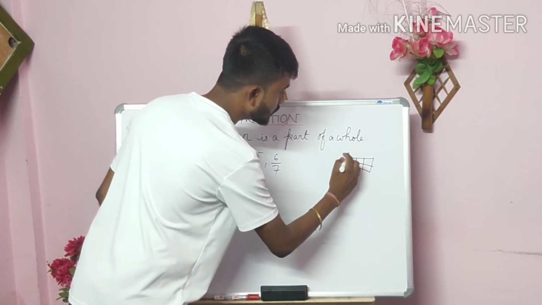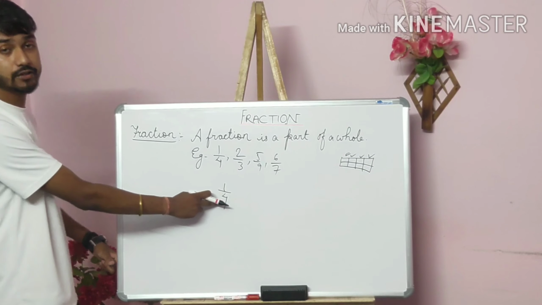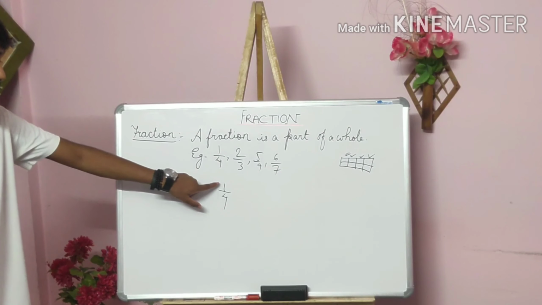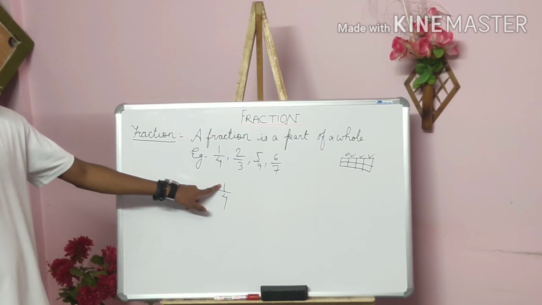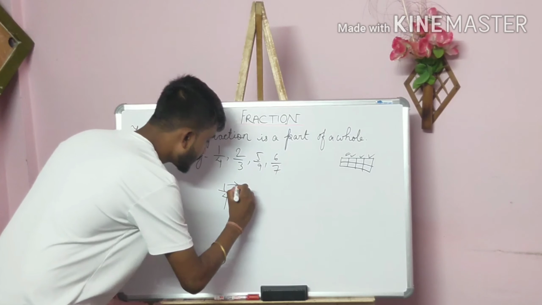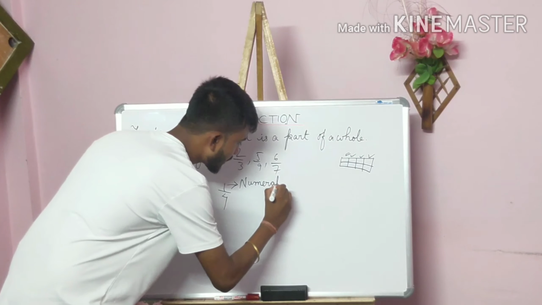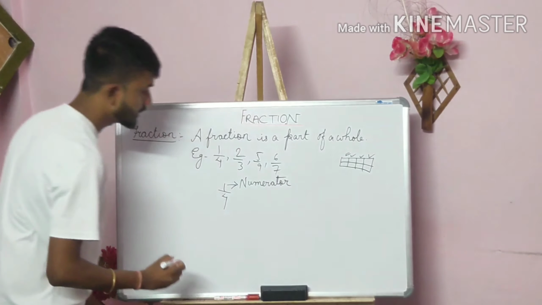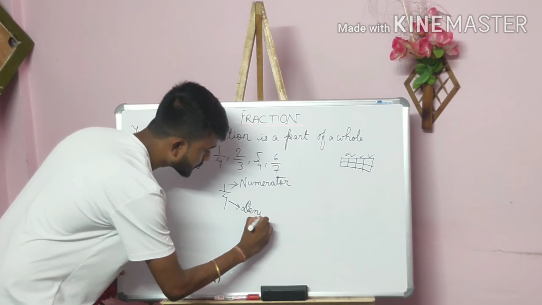So 1 by 4. Always keep in mind that the upper part is known as the numerator. A fraction's upper part is always known as the numerator, and the fraction's lower part is always known as the denominator.